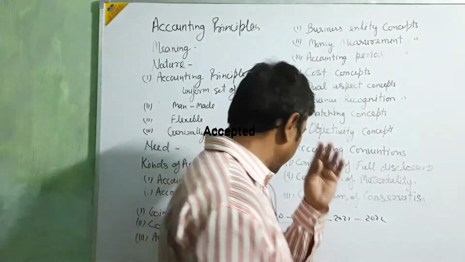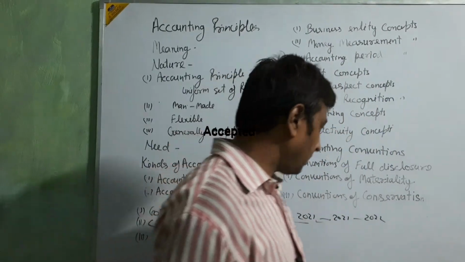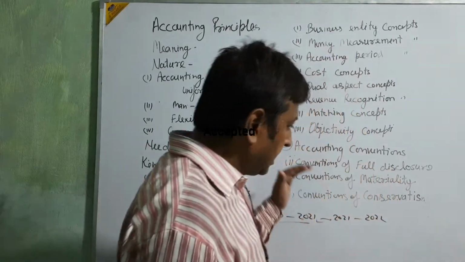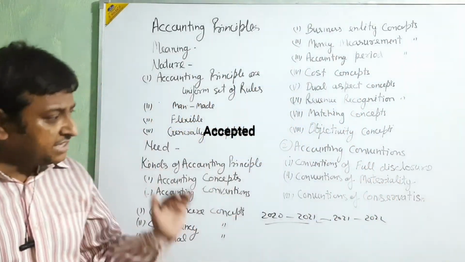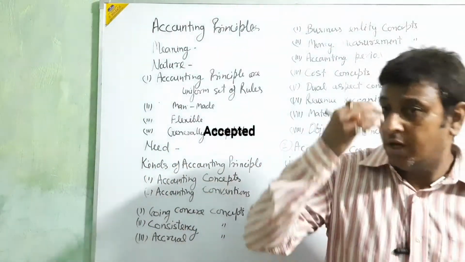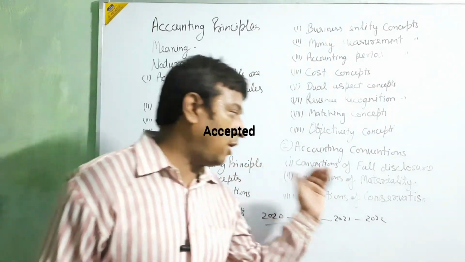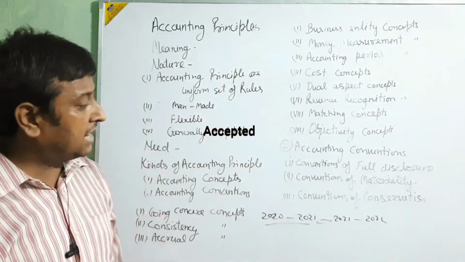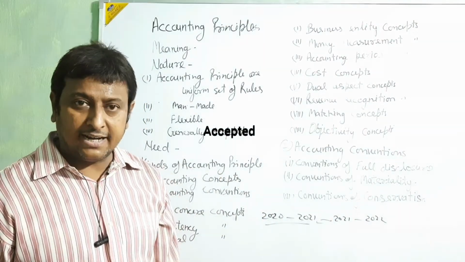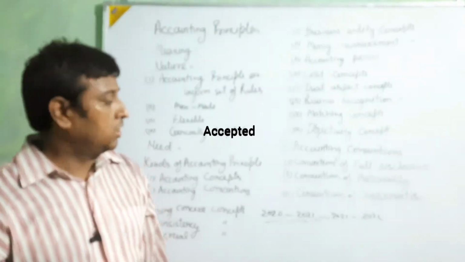Okay. Next is convention of conservation. In this convention, we are going to present all things. Okay, beta? We are going to present all the detail, profit and loss, all expense and income. All this we are going to show. But